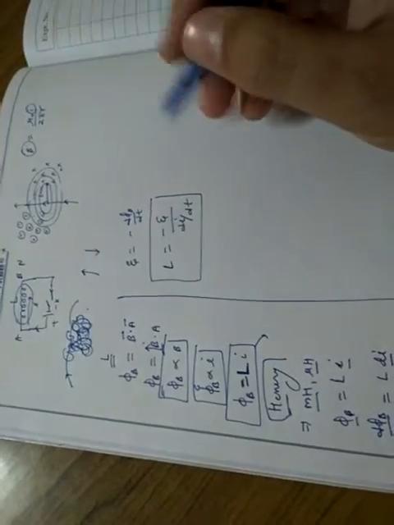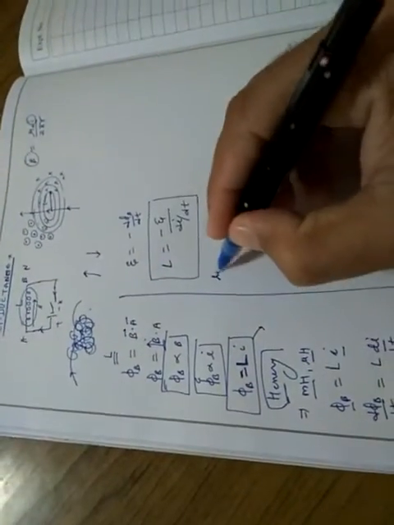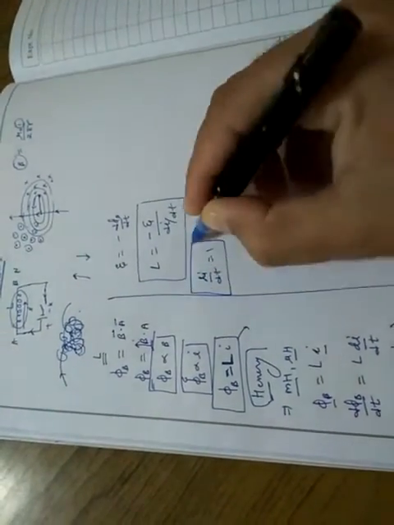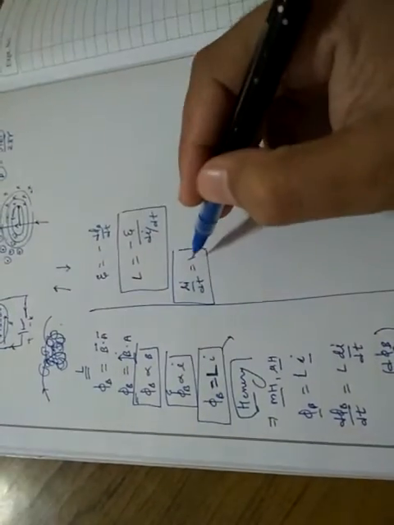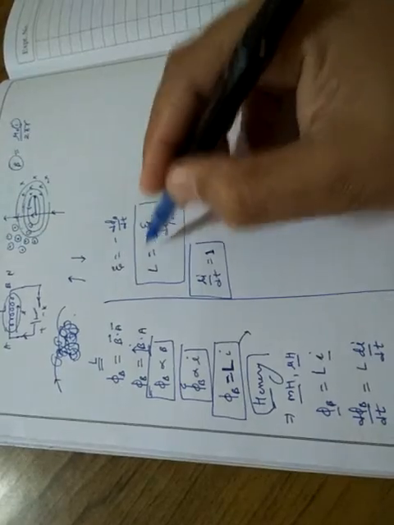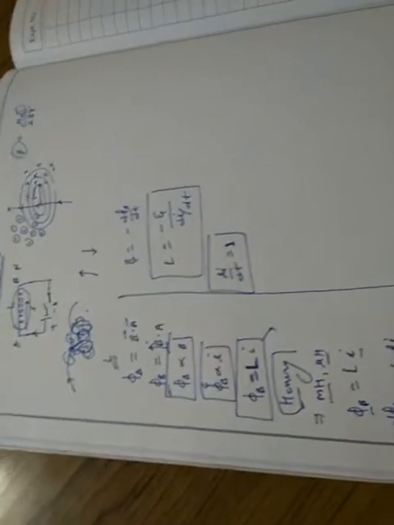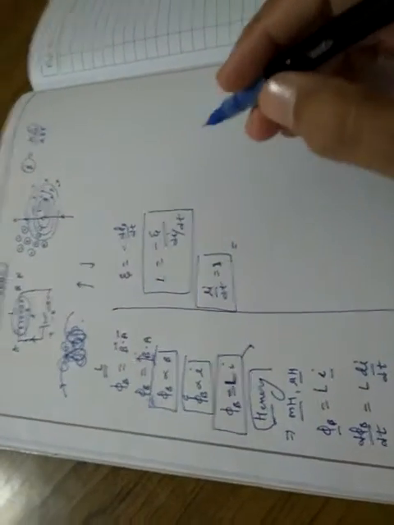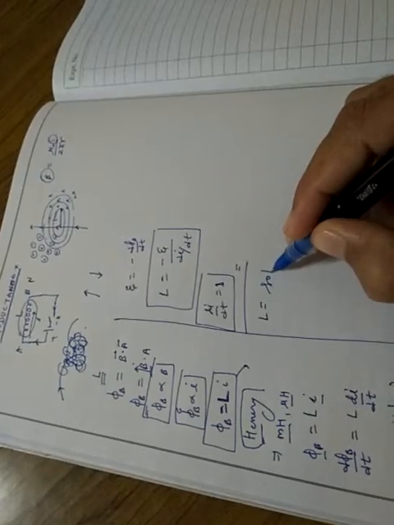How can we define the property of inductance of a coil in a circuit? If dI upon dt equals 1, that is, for an induction coil in a circuit, if the rate of change of current equals 1 ampere per second, then the induced electromotive force, or EMF, will be equal to the inductance of the coil.